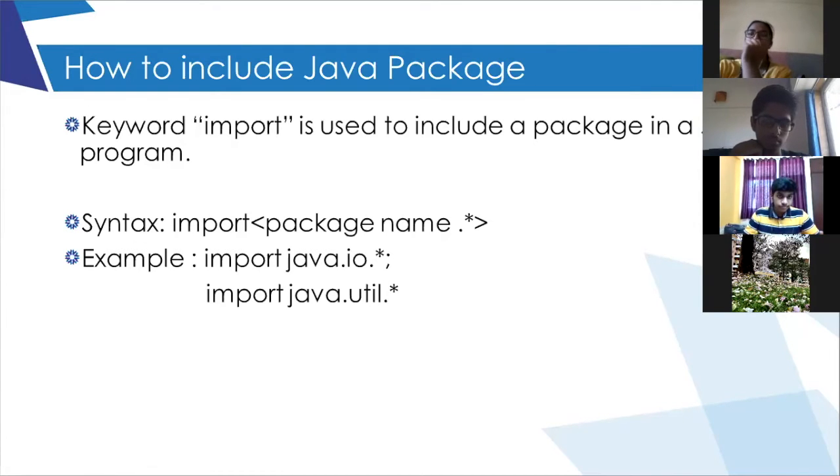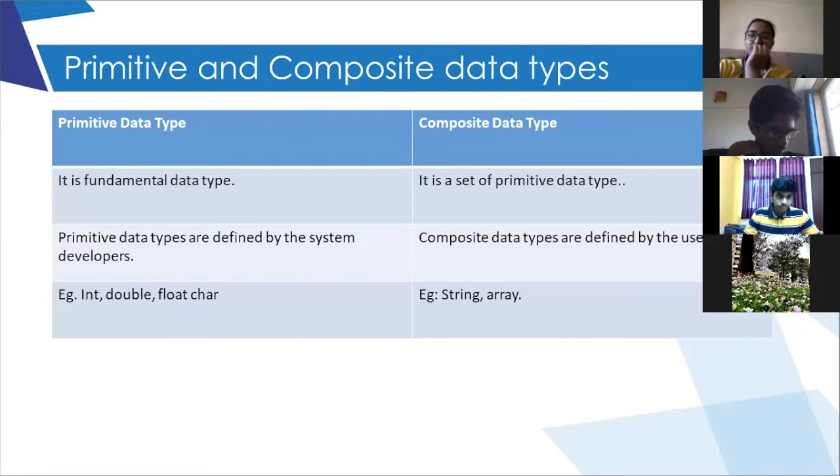Okay. The next thing, this is the most important question. What are the primitive and composite data types? What are the differences between them? And give examples.